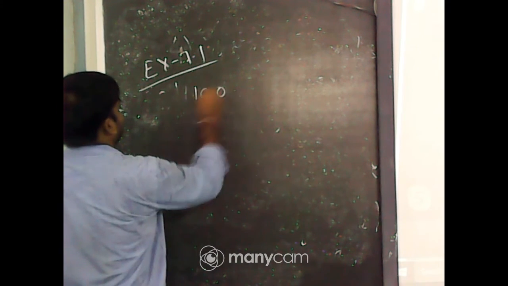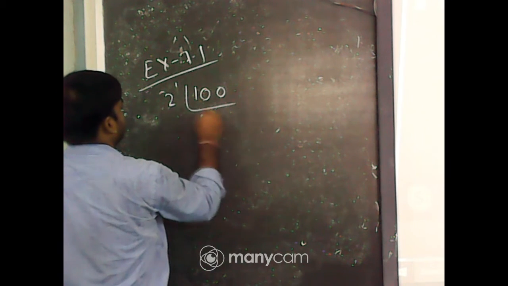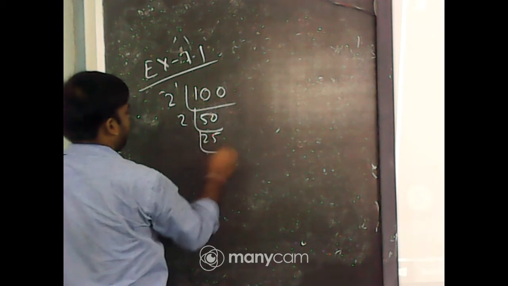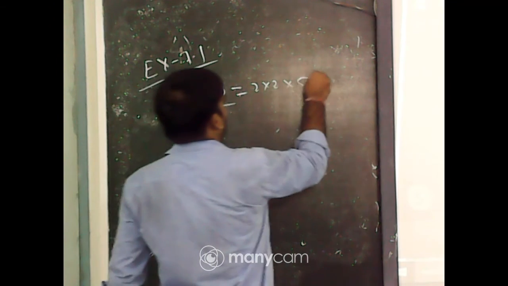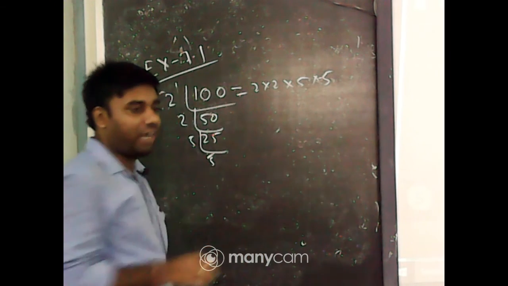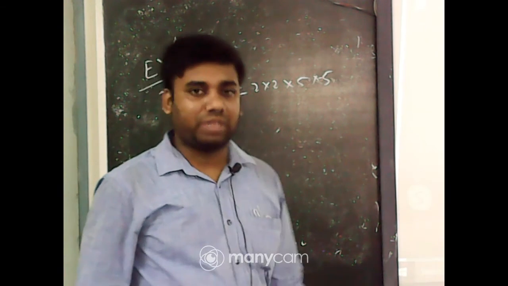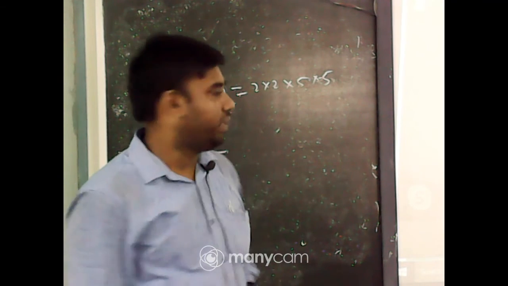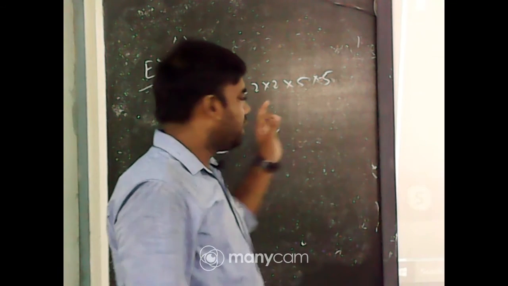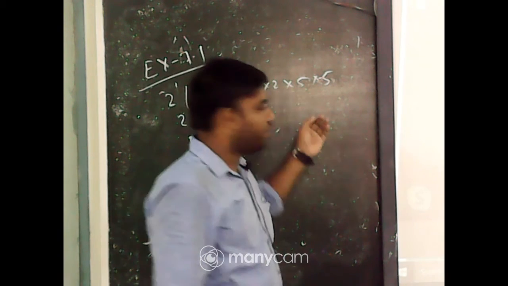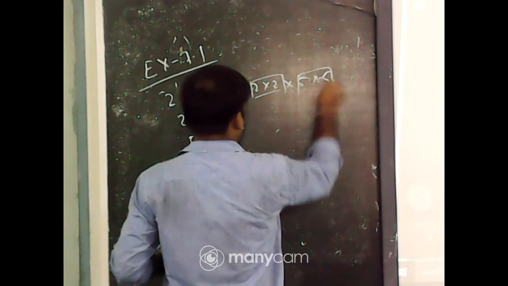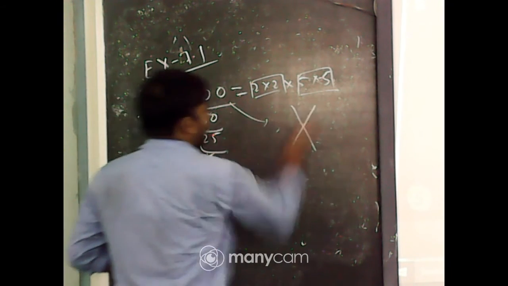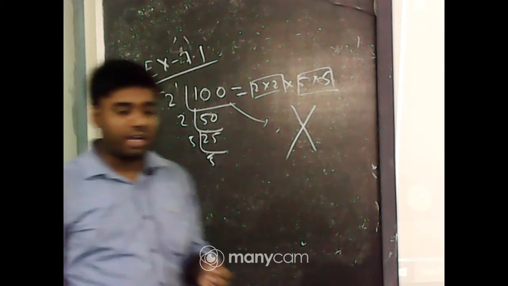So, the first step is prime factorization: 2, 50, 2, 25, 5 and 5. So 100 equals 2 into 2, 5 into 5. The factors 2 and 5 cannot form a triplet. Each needs one more to make a triplet. So 100 is not a perfect cube number.